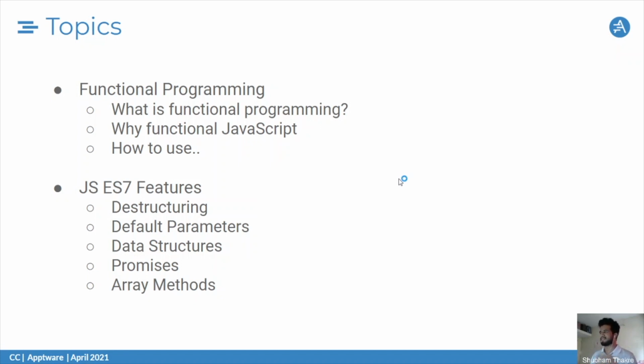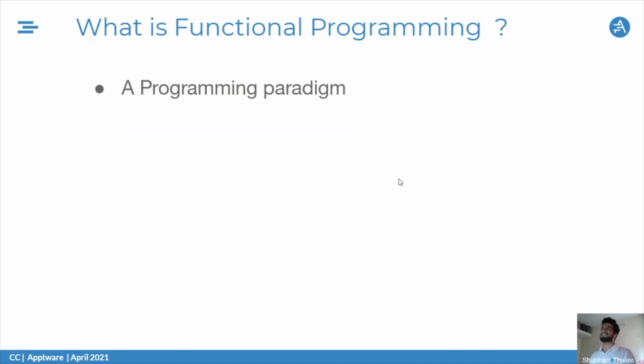And I know you all know it very well. I'm also learning, you're also learning. So bear with me for some time, and we'll enjoy the session. Okay, so what is functional programming?